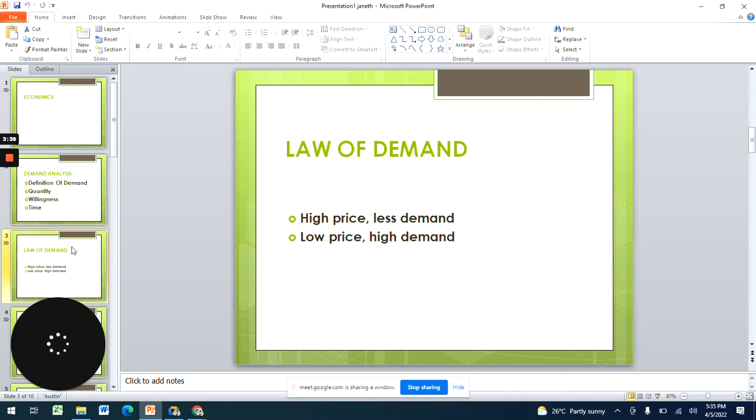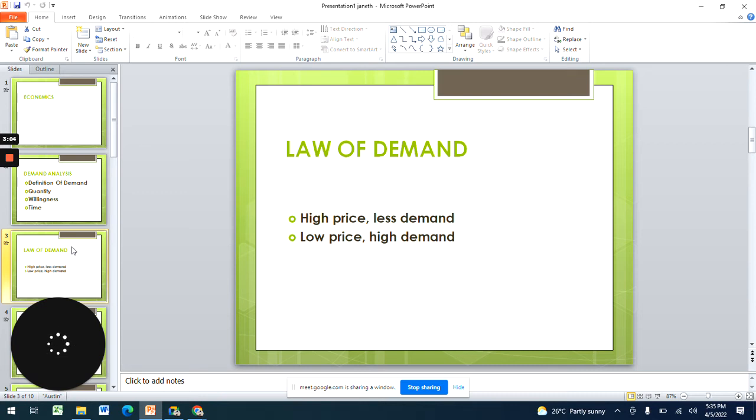So who can attempt to explain to us the law of demand, basing on two items, that is the price and the quantity? I'm going to try, madam. Yes, welcome, Immaculate. For normal goods, whenever the price rises, the demand reduces. And whenever the prices are low, the demand increases because now many people are able to afford that particular good. Very good. That looks wonderful of you, Immaculate.